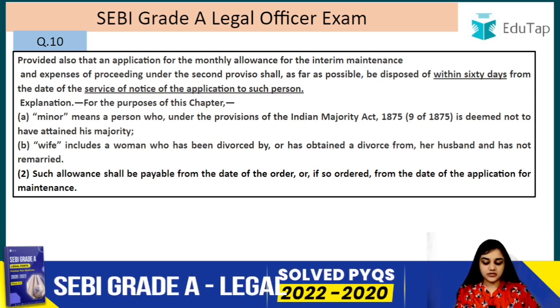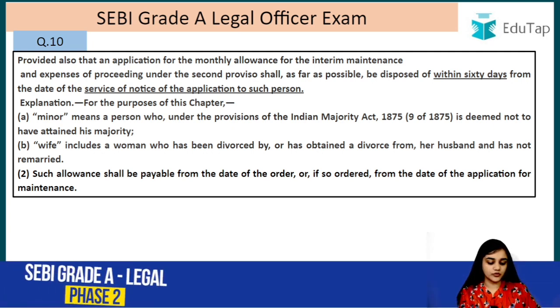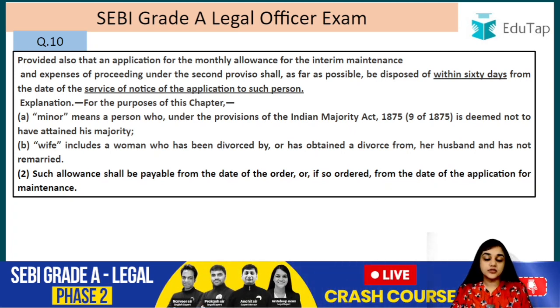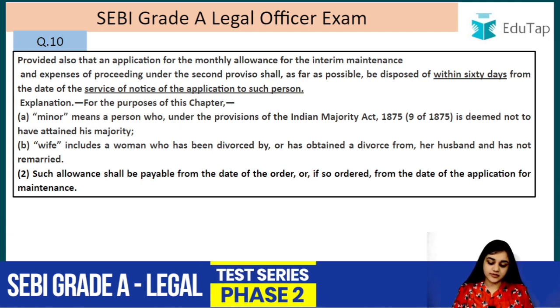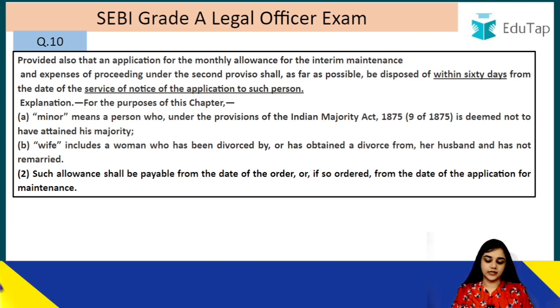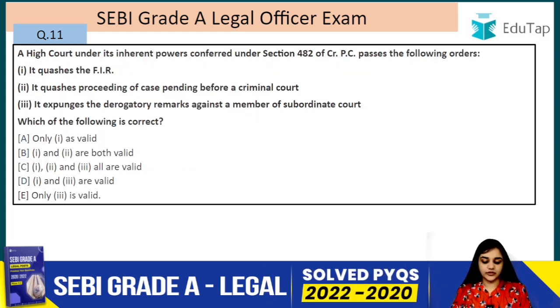Explanation: minor means a person who under the provisions of the Indian Majority Act is deemed not to have attained majority, that is 18 years. Wife includes a wife who has been divorced by or has obtained a divorce from her husband and has not remarried. So if a wife has divorced, in that case also she is entitled to maintenance unless and until she remarries. Such allowance shall be payable from the date of the order, or if so ordered, from the date of the application for the maintenance, right? So I hope you are clear with question number 10 also. Moving on, question number 11.